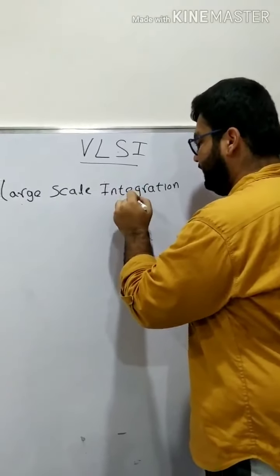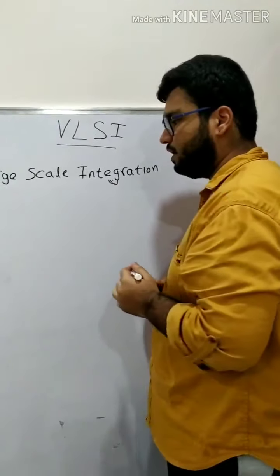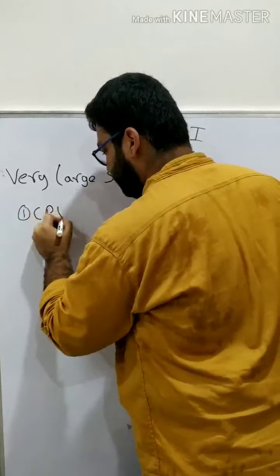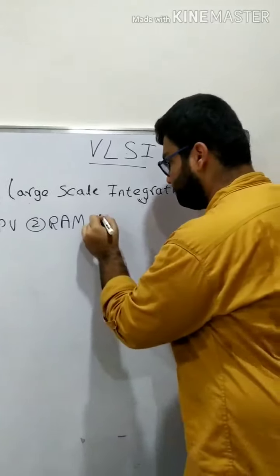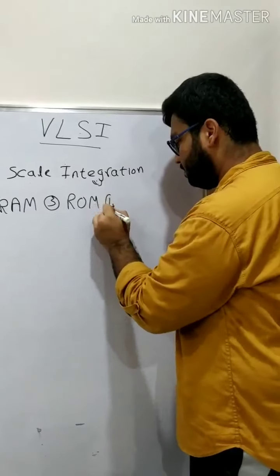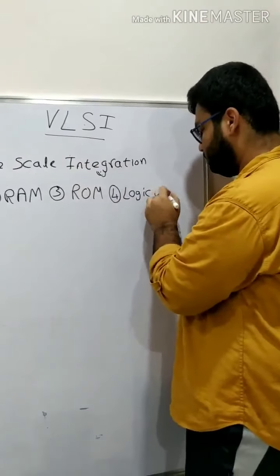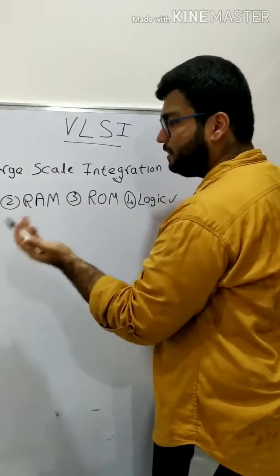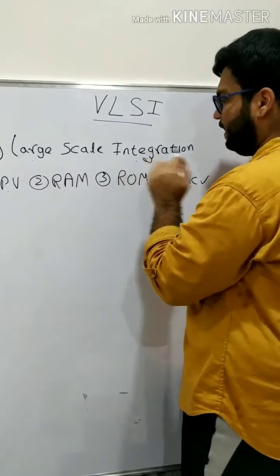So first, this integration. So now, what is this integration? We know that an electronic circuit basically consists of CPU, RAM, ROM, and the logic which the circuit performs. So basically these are the 4 components that are required by the electronic circuit. So placing these 4 on a single chip is nothing but an integration.